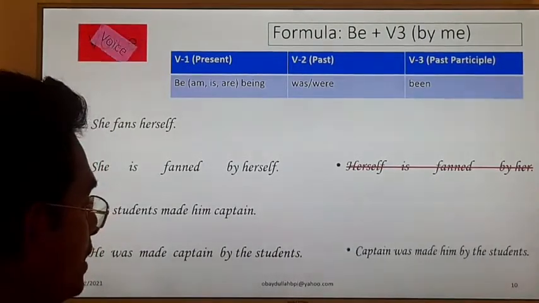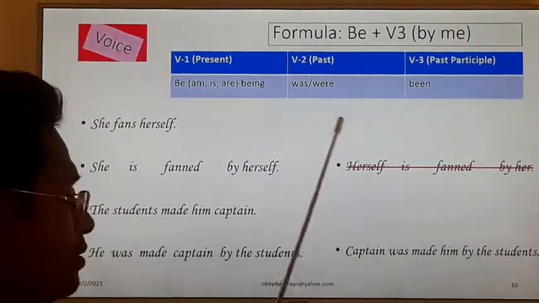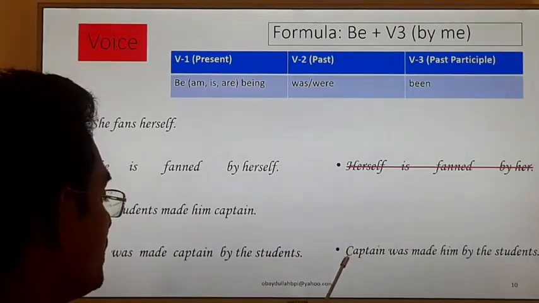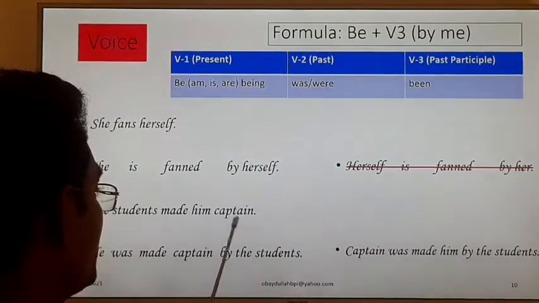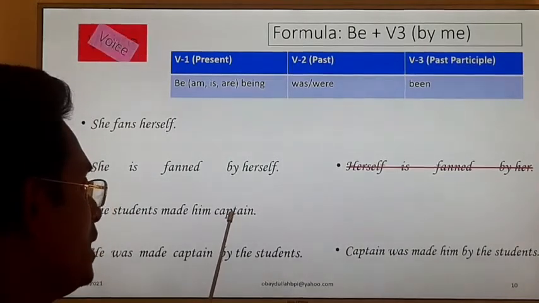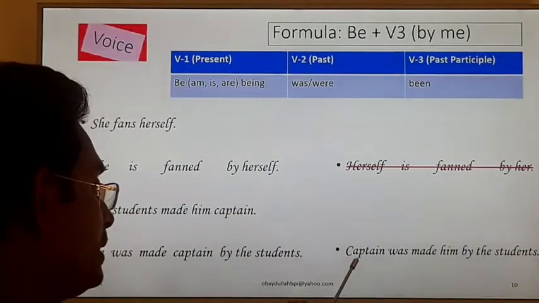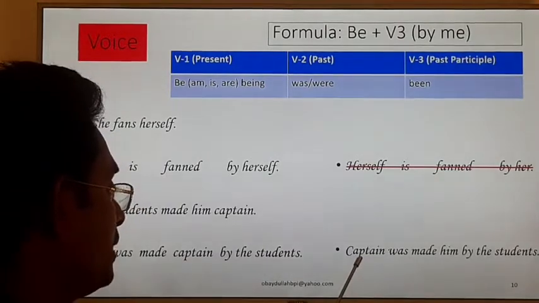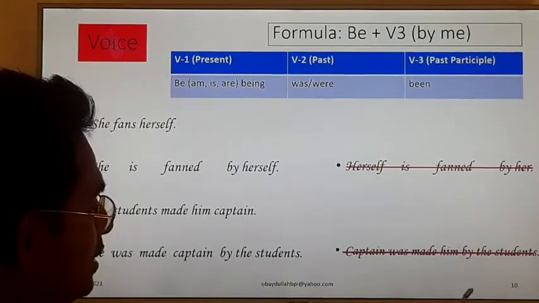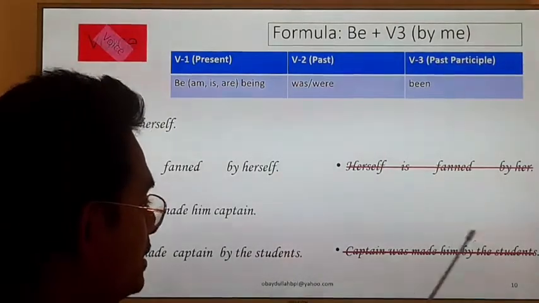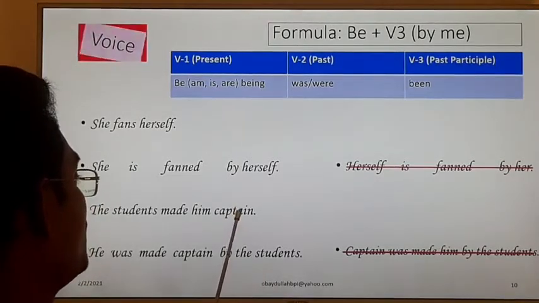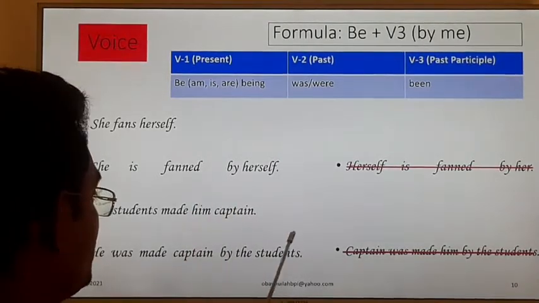Okay, we have to keep in mind that captain is an object complement, and an object complement cannot be subject in the passive voice. Clear? So we cannot write this way. This is an incorrect structure, and this is the correct structure of passive voice of an active imperative sentence. Okay.